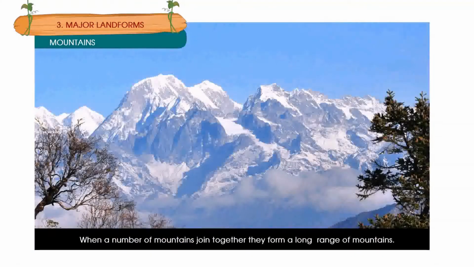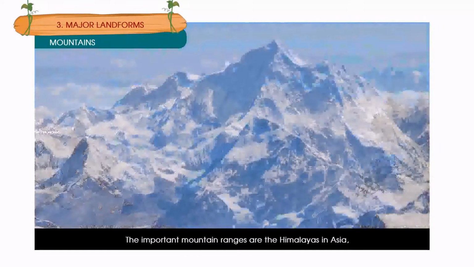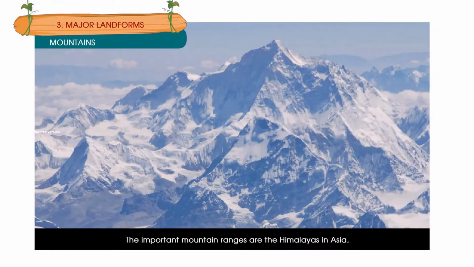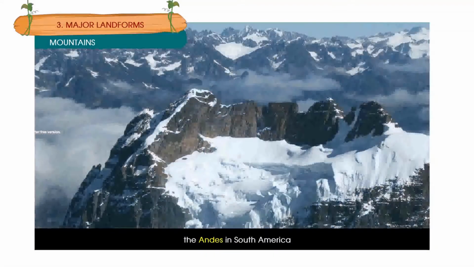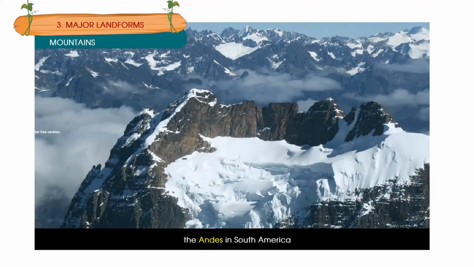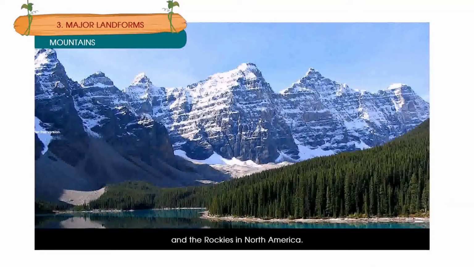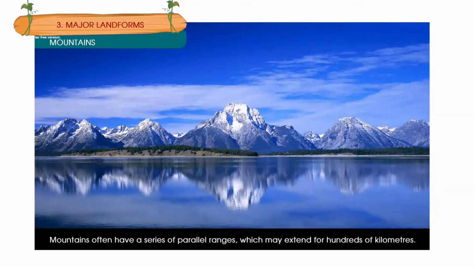When a number of mountains join together, they form a long range of mountains. The important mountain ranges are the Himalayas in Asia, the Andes in South America, and the Rockies in North America. Mountains often have a series of parallel ranges, which may extend for hundreds of kilometers.